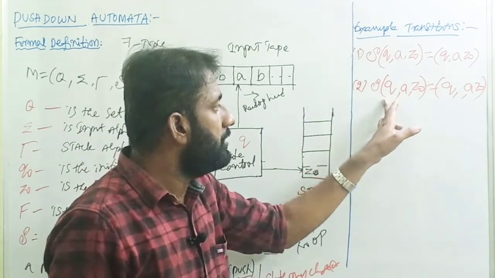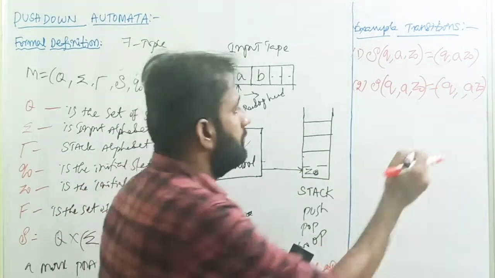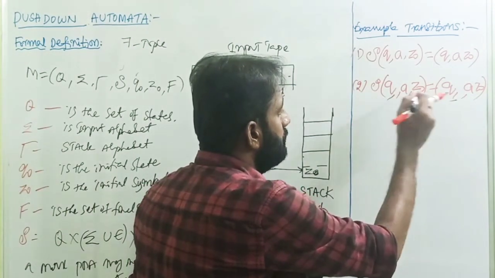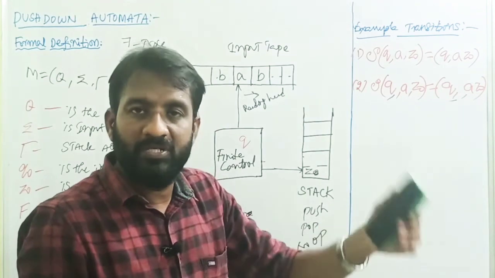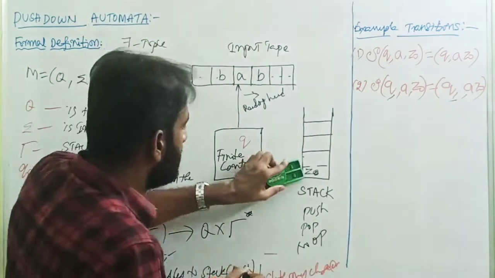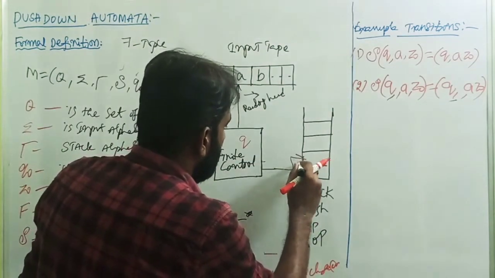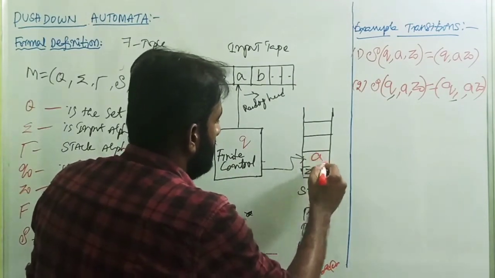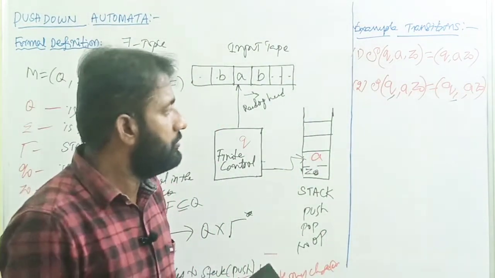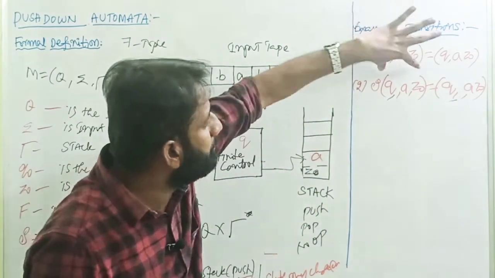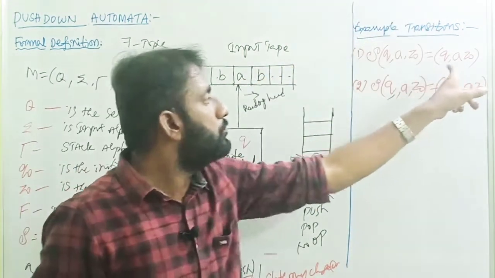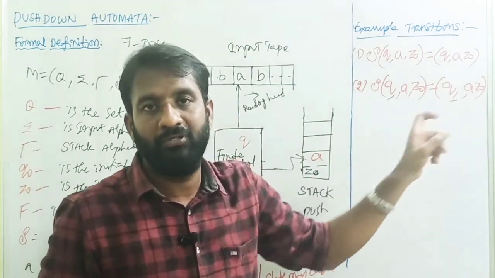We are moving to a new state, which is q1. So initially it is q, now it is q1. By adding an element onto the stack, that is by doing the push operation, the stack now points to a. You can clearly observe that the transition function takes 3 tuples as input and produces 2 tuples as output.